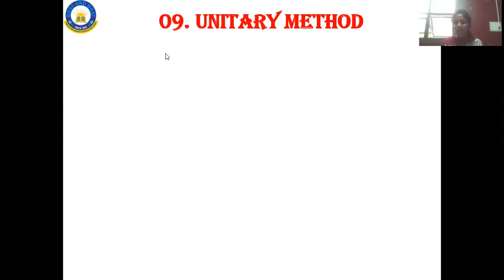Okay, 5 rupees. So here, each pen stands for 5 rupees. That is nothing but the unitary method. The cost of a particular article is what we will be studying over here. So this is nothing but the unitary method.